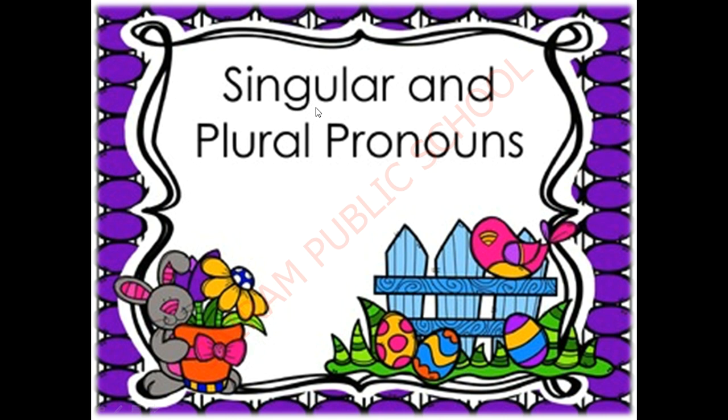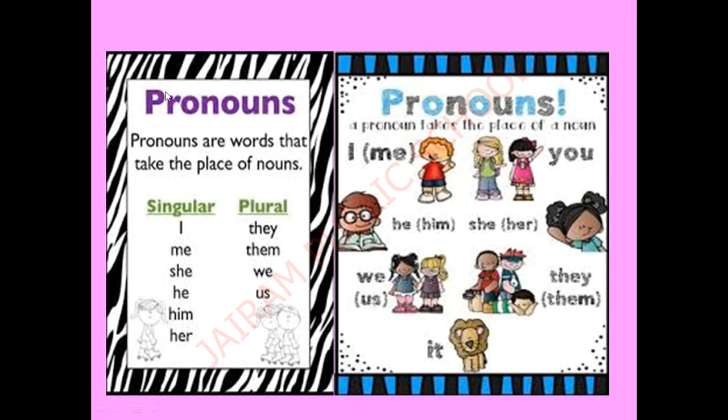Okay, now I'm going to explain what is meant by singular and plural pronouns. I already told you that pronouns take the place of a noun. Here are singular and plural pronouns. Singular pronouns are I, me, she, he, him, her.